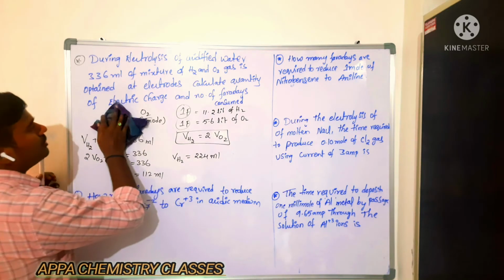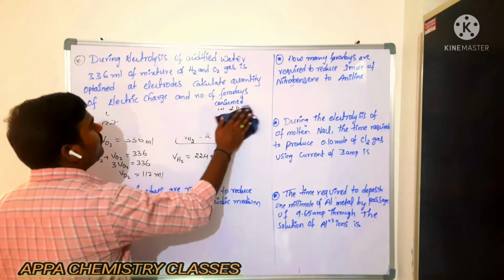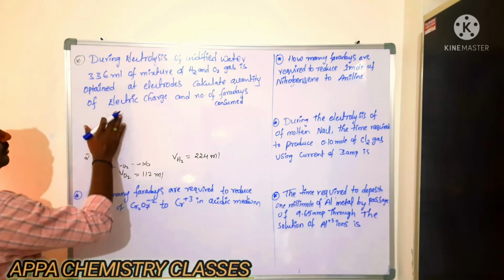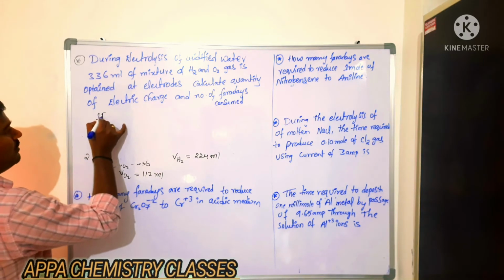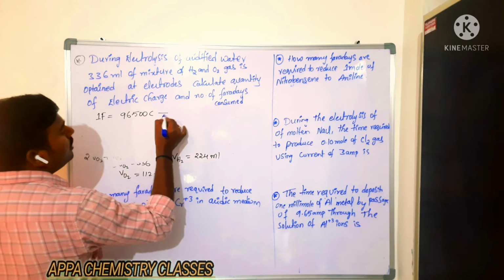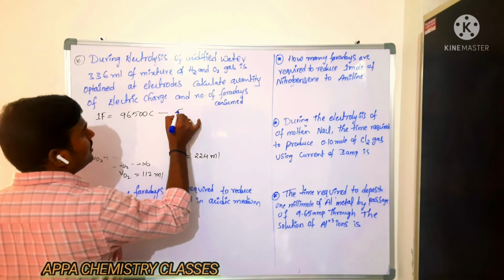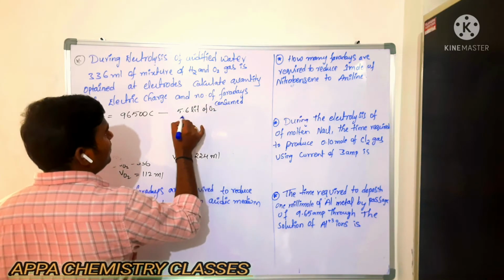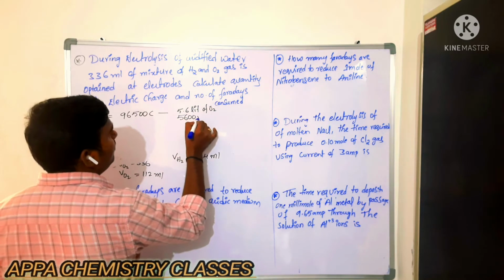Okay, so they are asking to calculate what? The number of Faradays and electric charge. We know that 1 Faraday, that is nothing but 96,500 coulomb. We are getting 5.6 liter of oxygen, which is nothing but 5,600 ml.